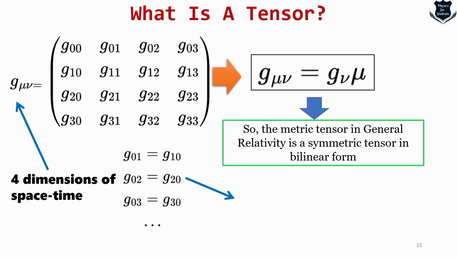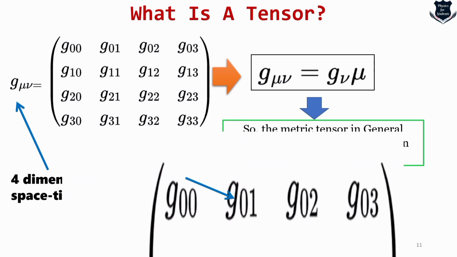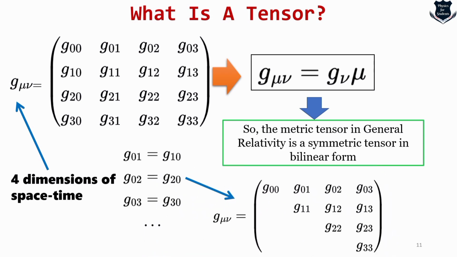So g01 equals g10 cancels out, g02 equals g20 cancels out, and ultimately it leads to just 10 independent components. You see, 4 plus 3, 7, 8, 9, and 10. That is why it is called a symmetric tensor, because some of the properties cancel out. So the 16 components of the metric tensor ultimately reduce to 10.